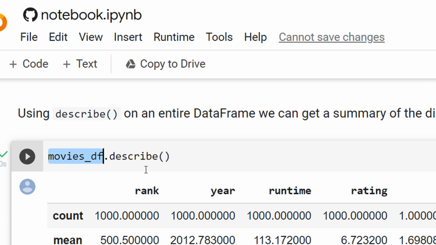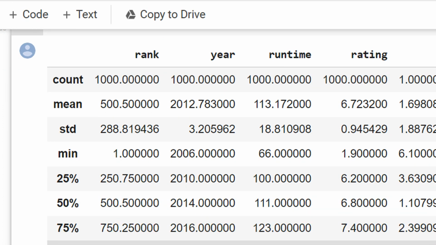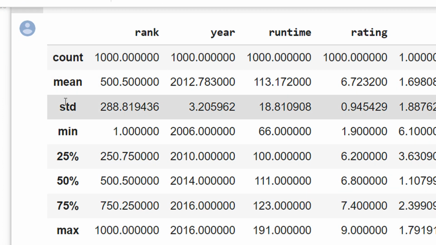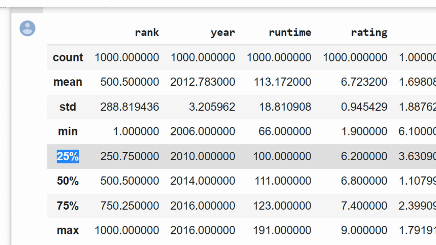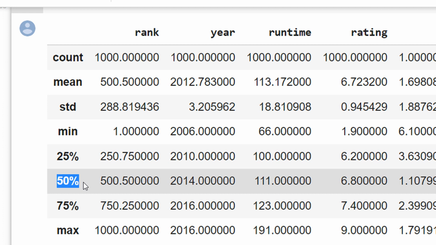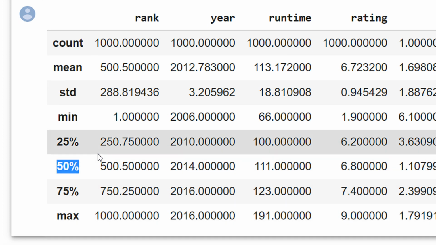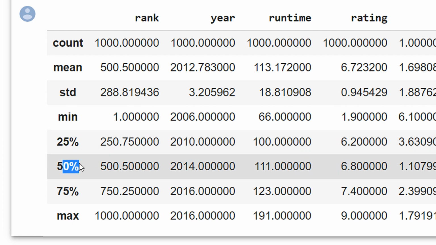Then these are quartiles. The first 25% of data, then 50%, which is nothing but the median, right? I hope you know what quartiles are. When you have data from 1 to 100, from 1 to 25 is the first quartile. The second quartile goes up to the median value, the third quartile up to 75, and the fourth is the whole data set. So from 1 to 250 is the first 25% of the data, from 1 to 500 is the first 50%, till 750 is 75% of the data, 750 data points, and the max is 1000.